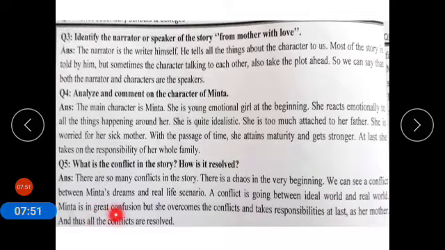Minta is in great confusion, but she overcomes the conflicts and takes responsibility at last as her mother, and thus all the conflicts are resolved. So at last, when she takes the responsibility of the house and forgets about all her dreams, it was easier for her to overcome this conflict.